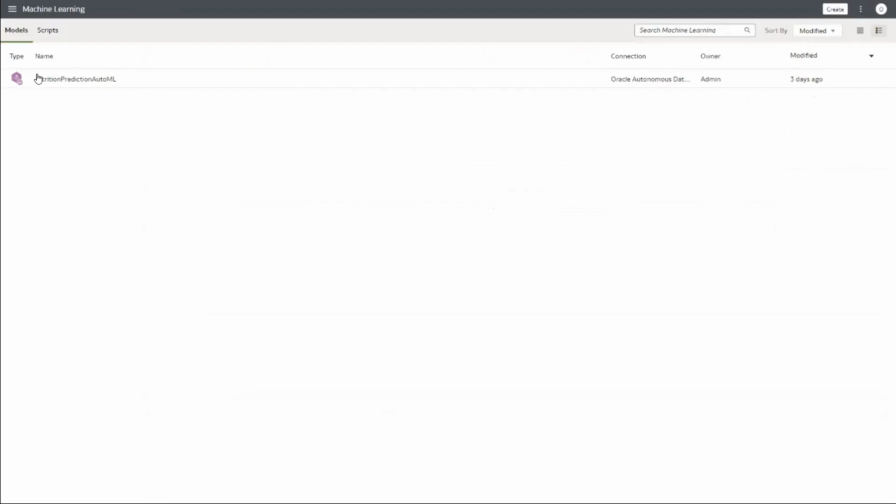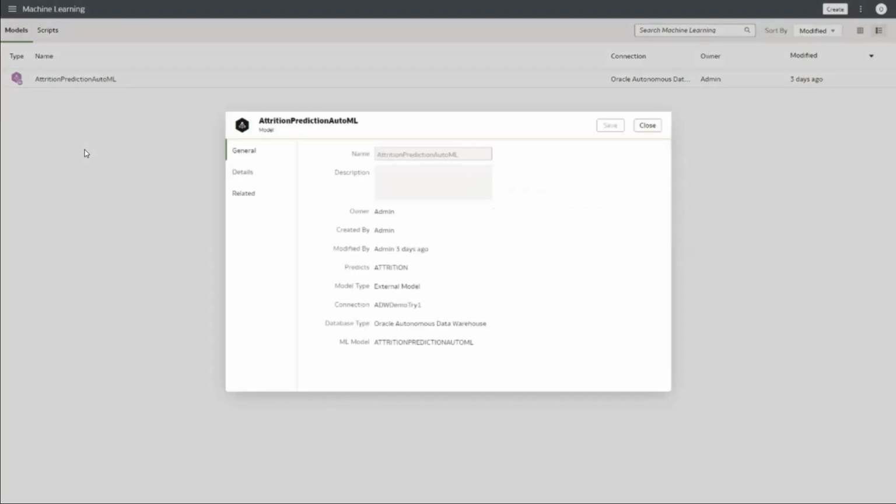Here you see that there is an attrition prediction AutoML model already made available to you. What you need to do is just right click and say inspect, so that you know what this ML model is all about. Some general information: it was created by admin. There is a database connection to autonomous database.